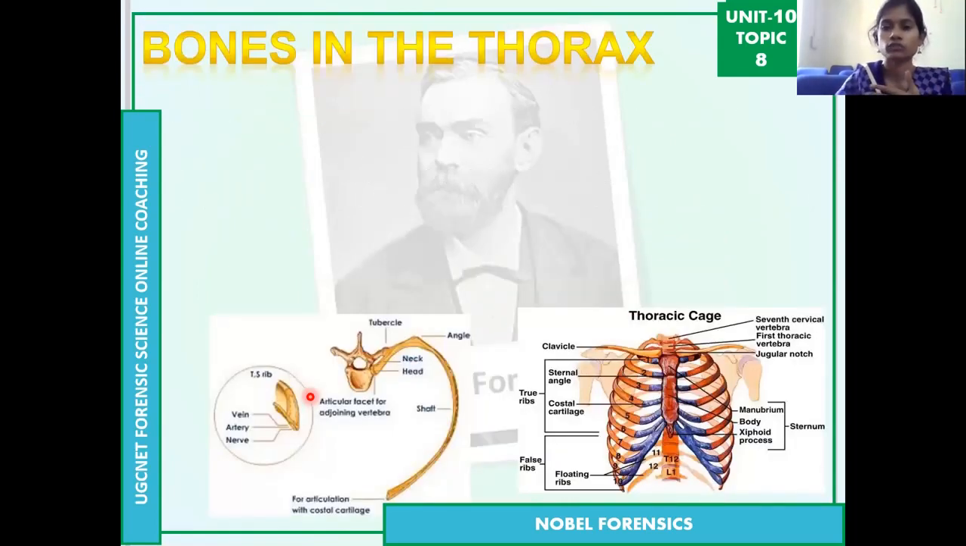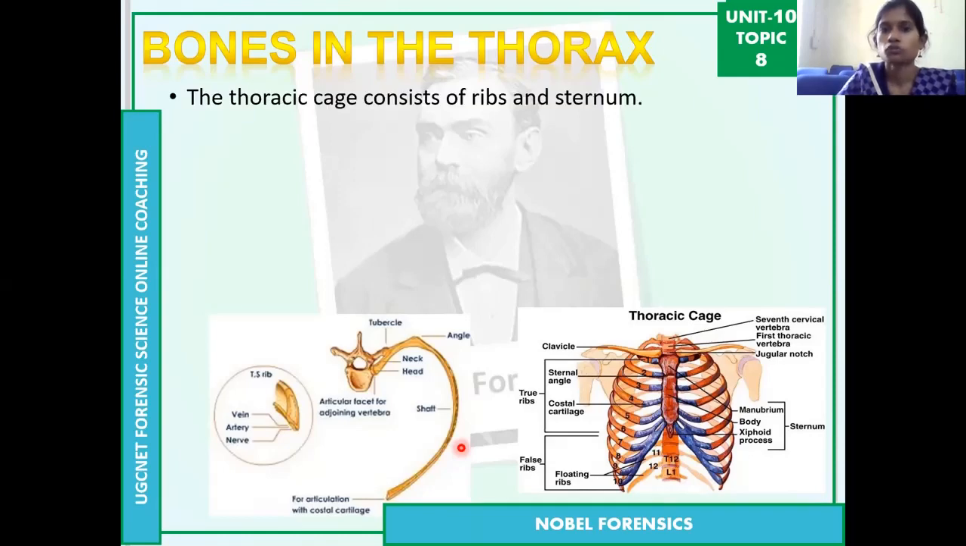Then bones in the thorax. What you see in the second image is the thorax region. They connect backward to the thoracic vertebrae. This is the thorax and the backside is the thoracic vertebrae. Sorry, these are the rib bones. Rib bones are thorax bones. The thoracic bones have two types of bones: one is the ribs and the second is the sternum. The middle part is the sternum, and you can see it here.